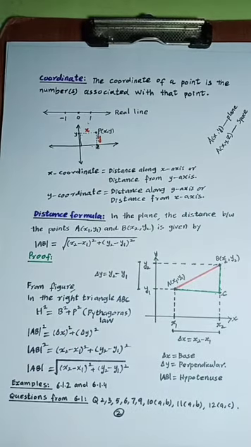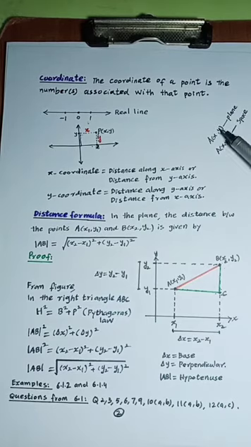So these are summarized here. The x coordinate is the distance of the point along the x-axis, or the distance of the point from the y-axis. And similarly, the y coordinate is the distance of the point along the y-axis, or the distance of the point from the x-axis.